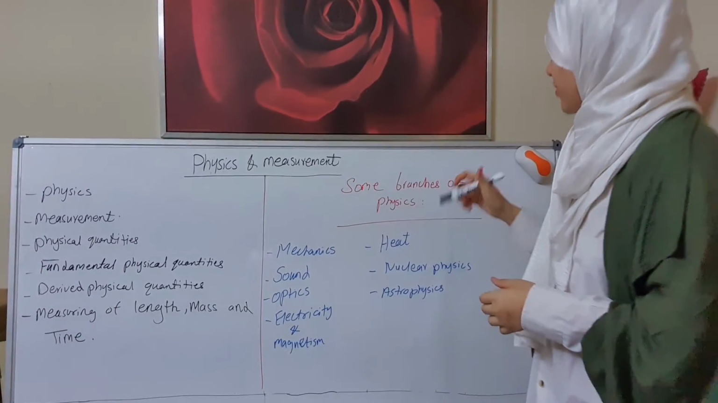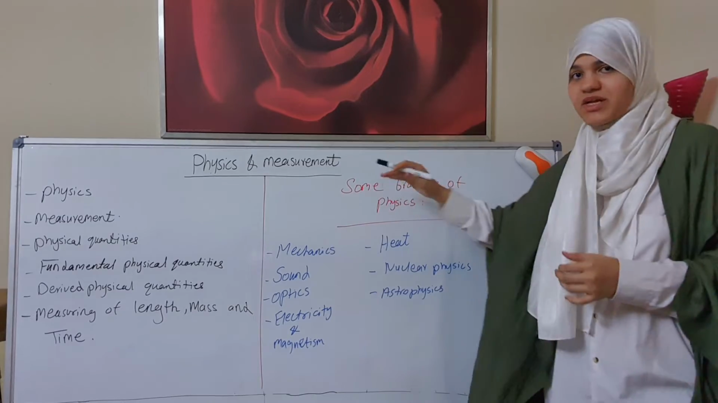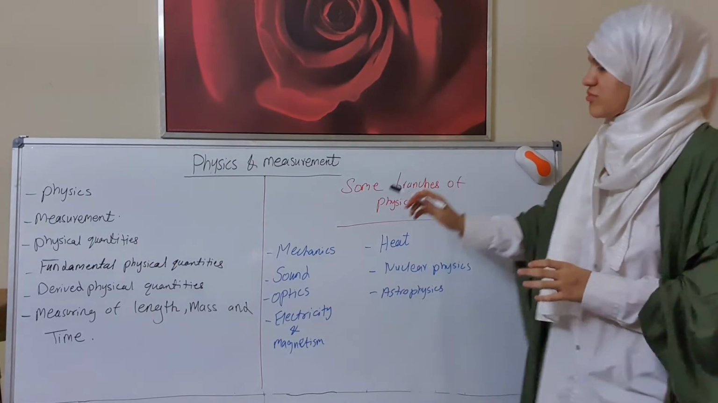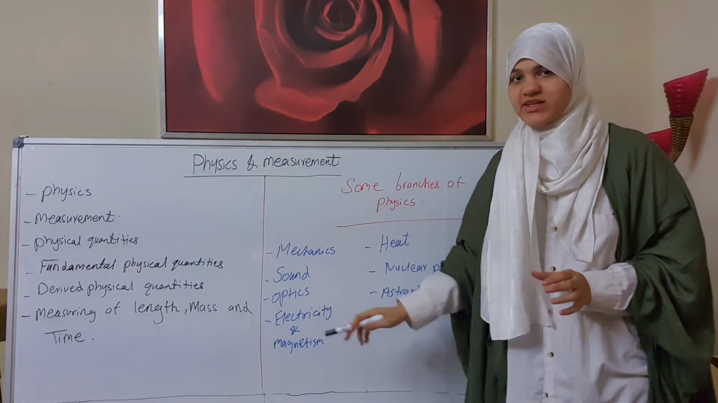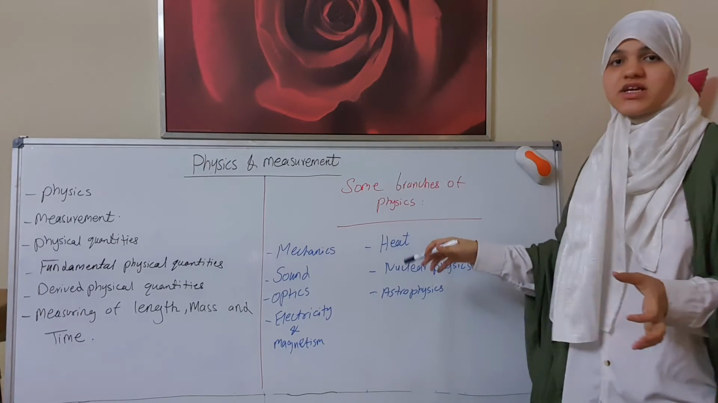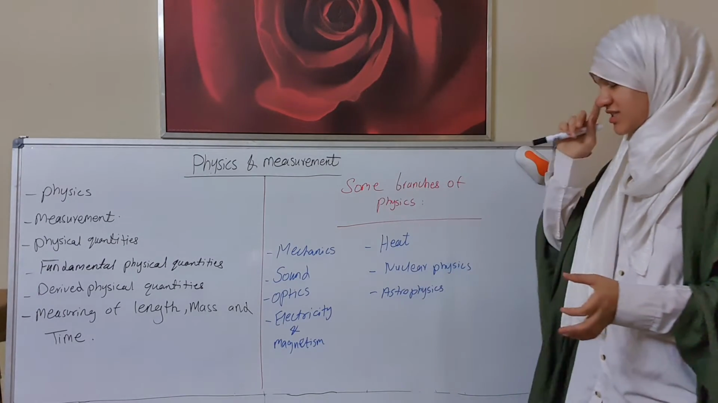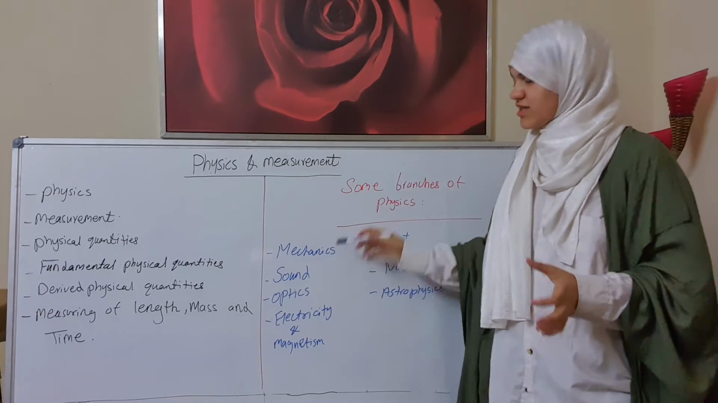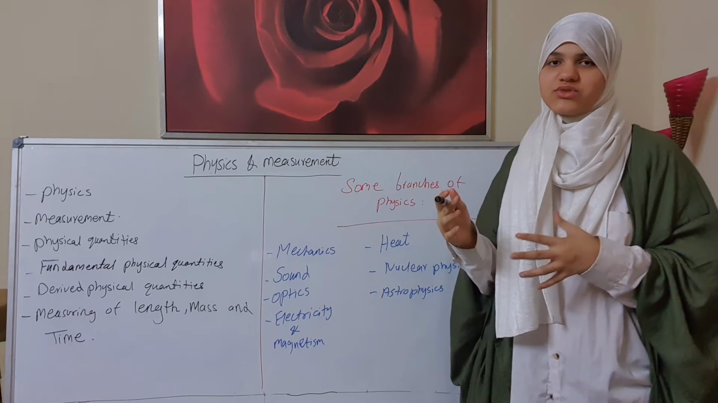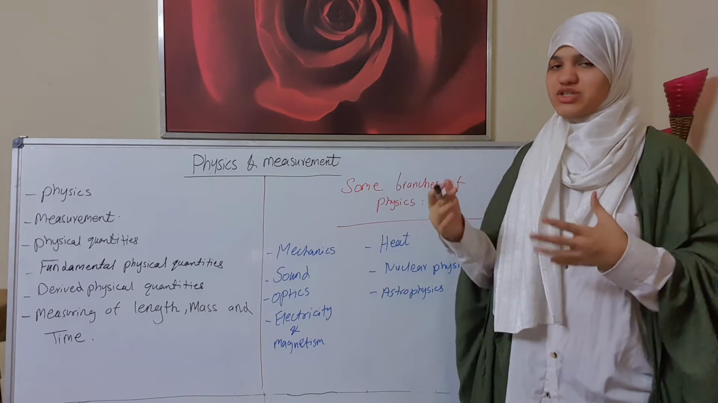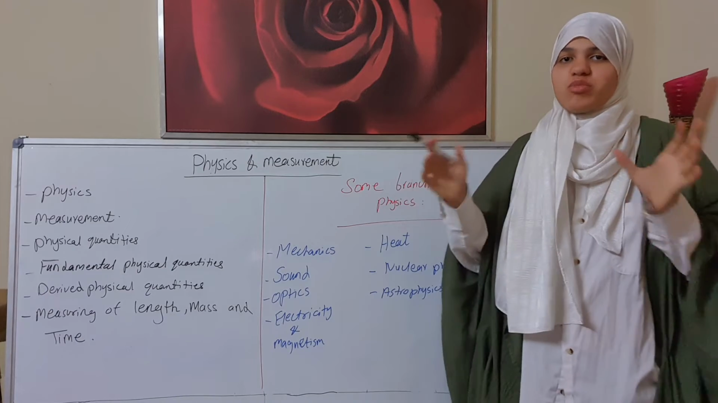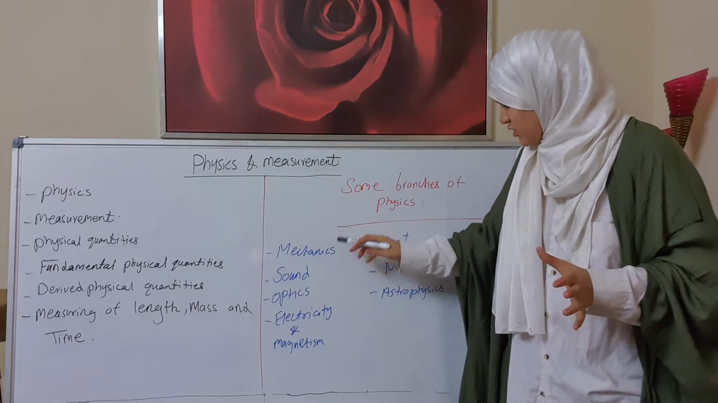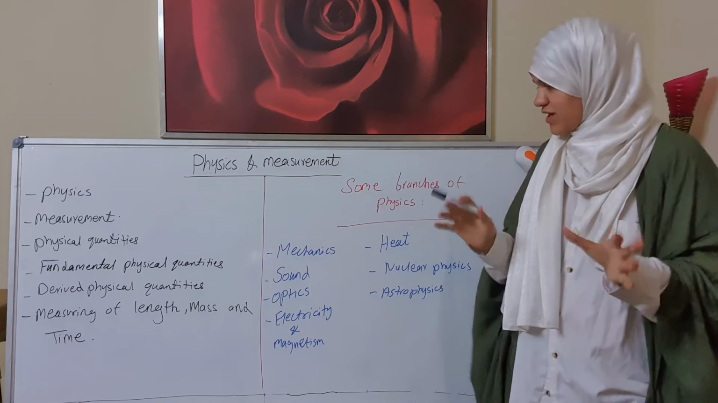Now let's learn about the branches of physics. Some branches of physics are mechanics, sound, optics, electricity and magnetism, heat, nuclear physics, and astrophysics. First of all, mechanics deals with the motion of the body.